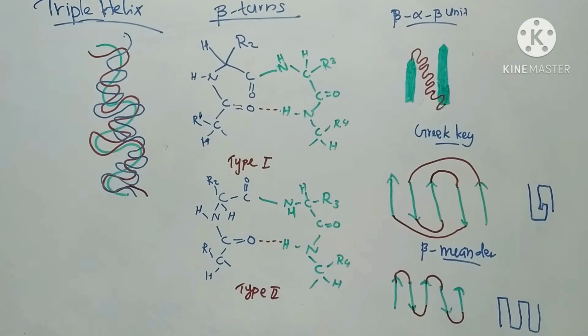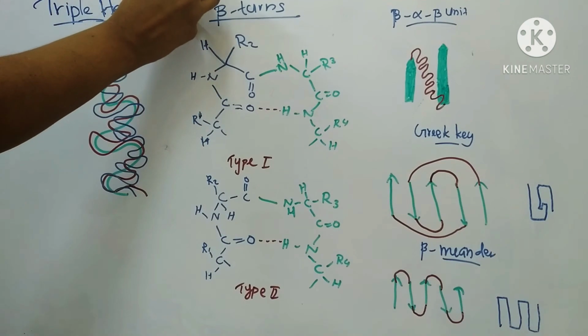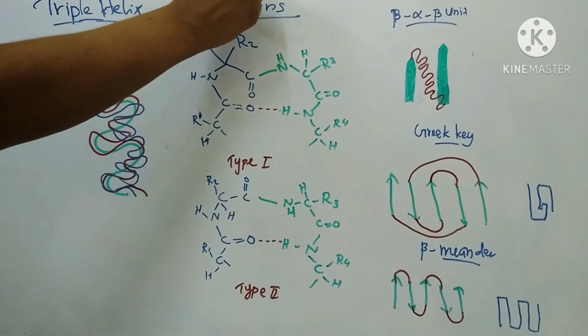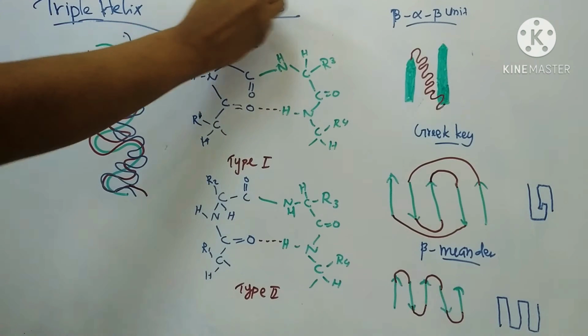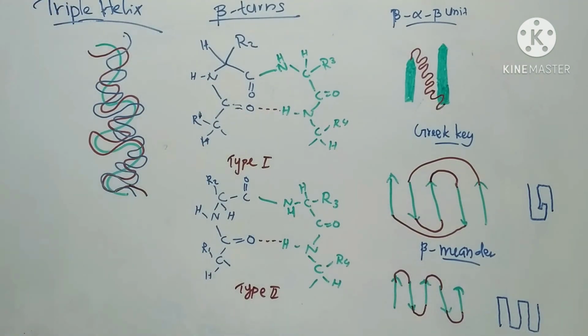Hello everyone. Let's discuss triple helix, beta turns and super secondary structures. These are all secondary structures of proteins. First we will see triple helix. Triple helix is also a type of secondary structure.